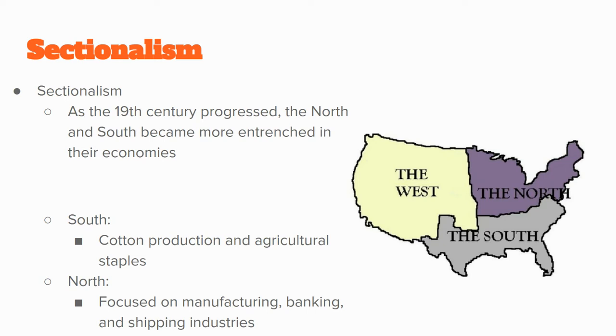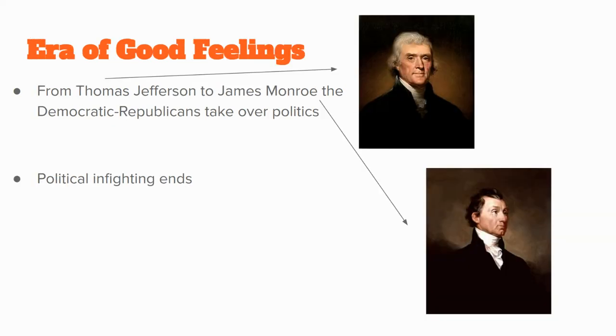And both these regions rely on each other, right? Because if the North is creating clothes in their factories, well, they need Southern cotton to do it. But they're growing more sectional, meaning they're growing more separate from each other throughout the 1800s.